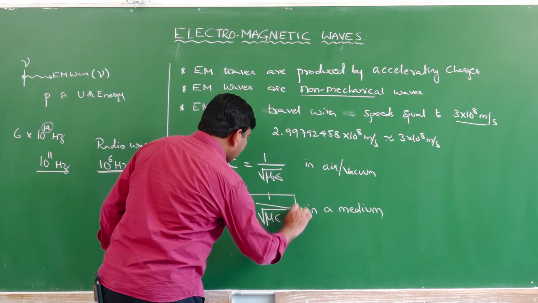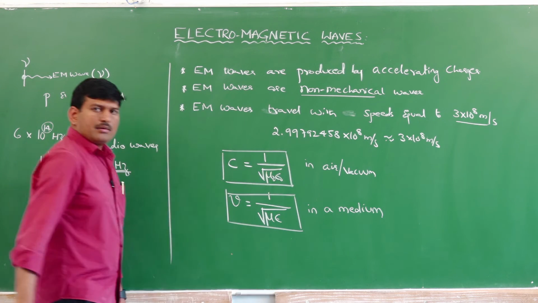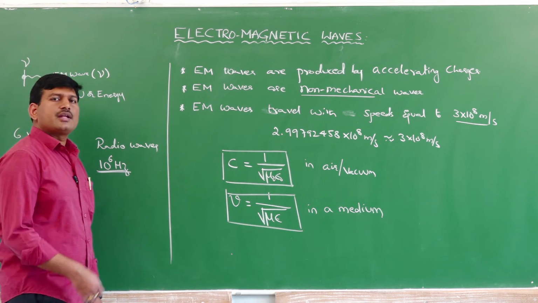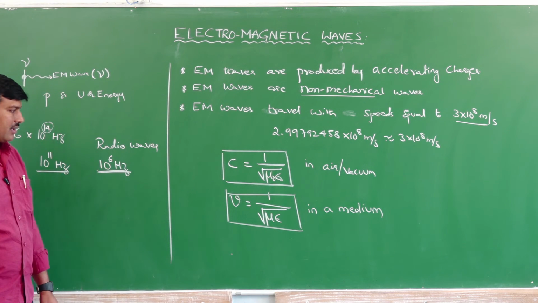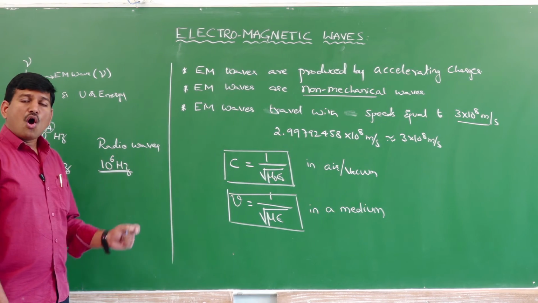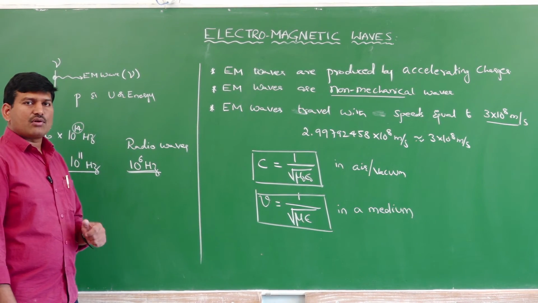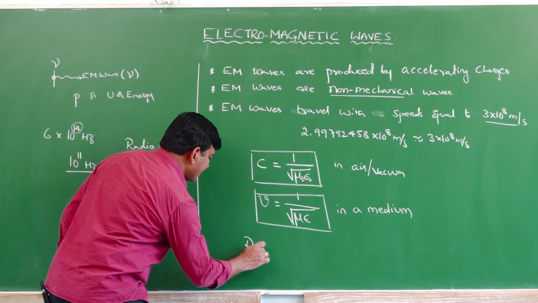And using this electromagnetic wave theory, we can calculate a parameter called optical density or refractive index. That is going to be learned in the next coming chapter, that is the optics part. In optics, we are going to study the optical density of a given medium. Optical density is otherwise called refractive index, and it is defined as refractive index N.